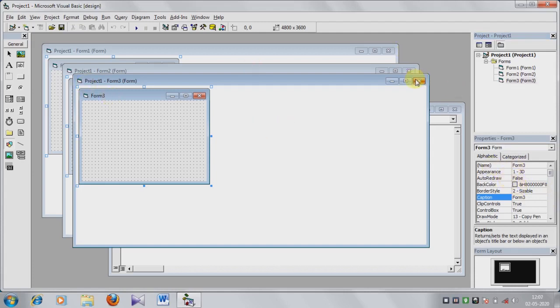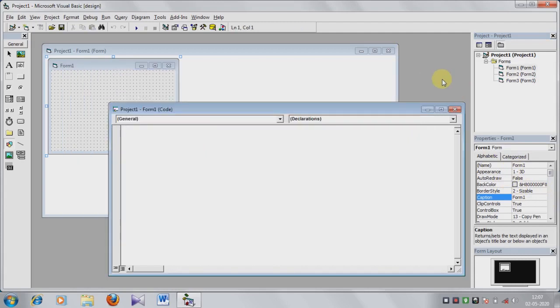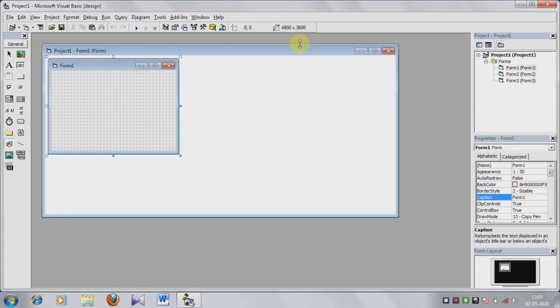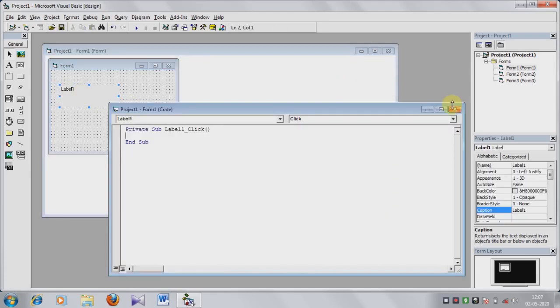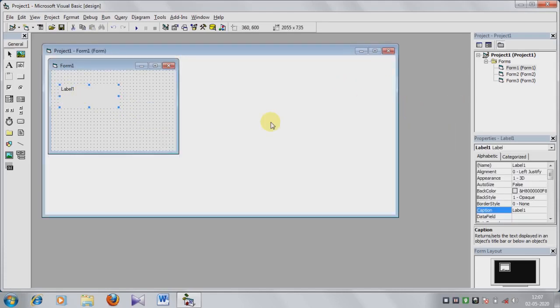Suppose I am working in form 1 and I am taking the label. Click on it and then just drag it. This is the label, and then just double click on it, the properties show label 1.